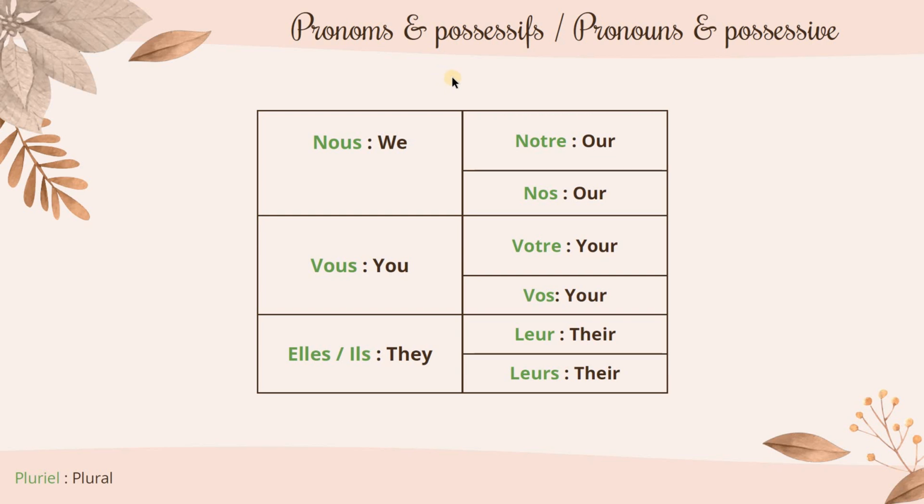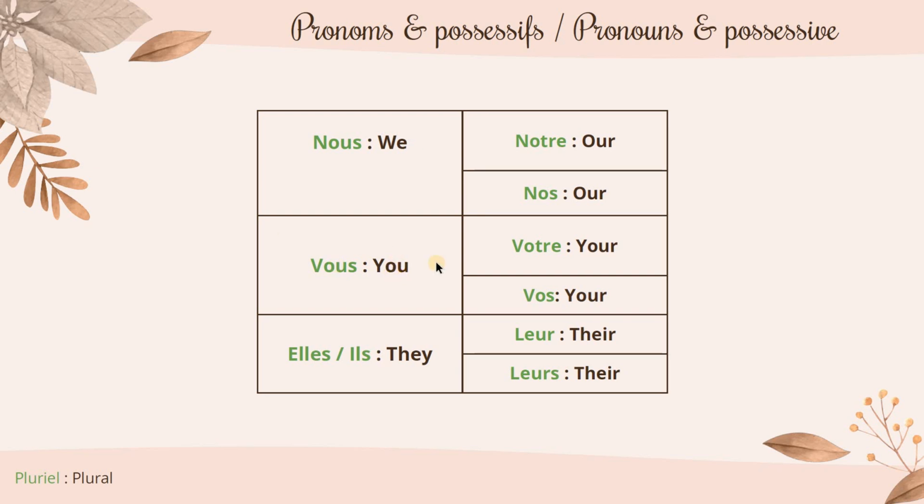Then the pronouns and possessive in the plural form now. So we is nous, nous. We do not pronounce the final S. And our is notre or nos. Notre is used for masculine and feminine words, so it's easier than the singular form. And nos, it is the same. We do not care if it's a masculine or feminine word. The only difference is that notre is for singular and nos is for plural.